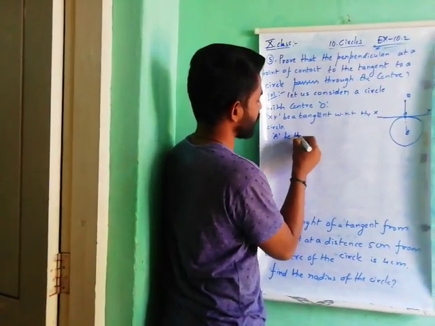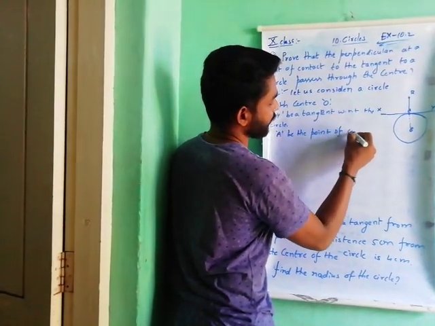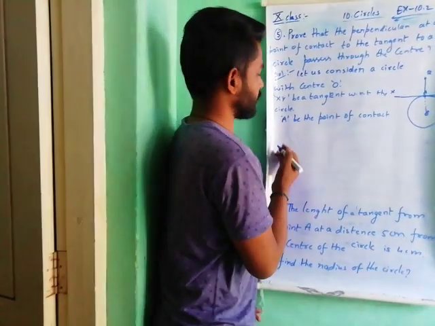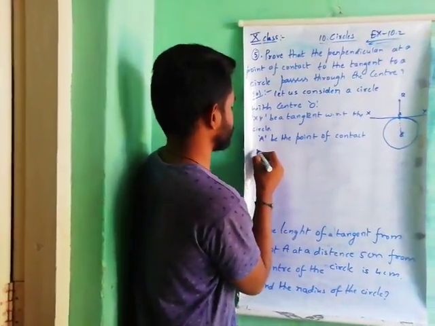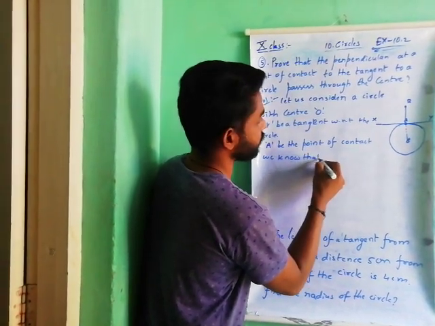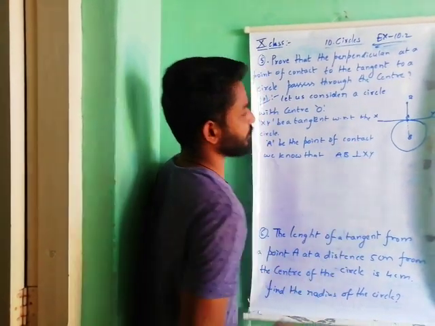A be the point of contact, and we know that AB is perpendicular to XY.